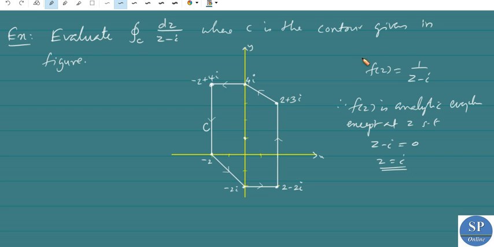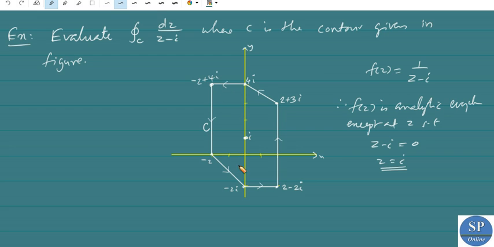So we have to integrate this function f of z equal to 1 by z minus i along this closed curve C. So here f of z equal to 1 by z minus i is not analytic only at the point z equal to i. This is the point i.